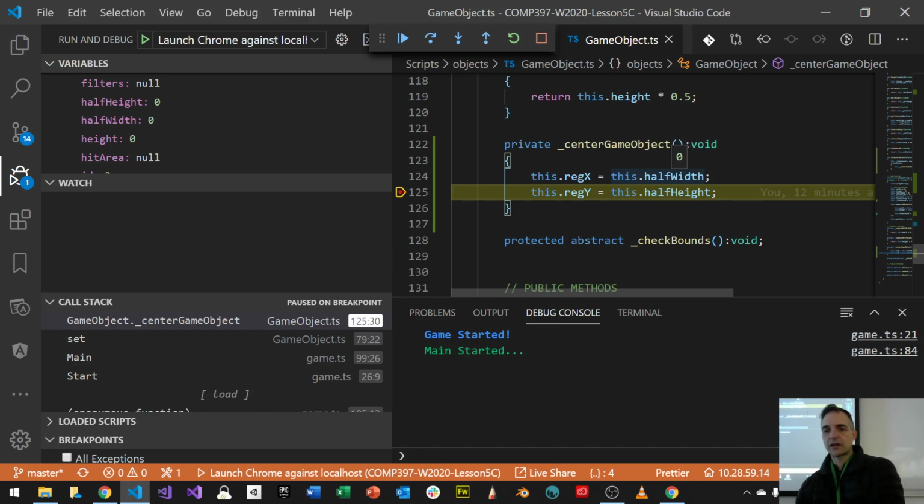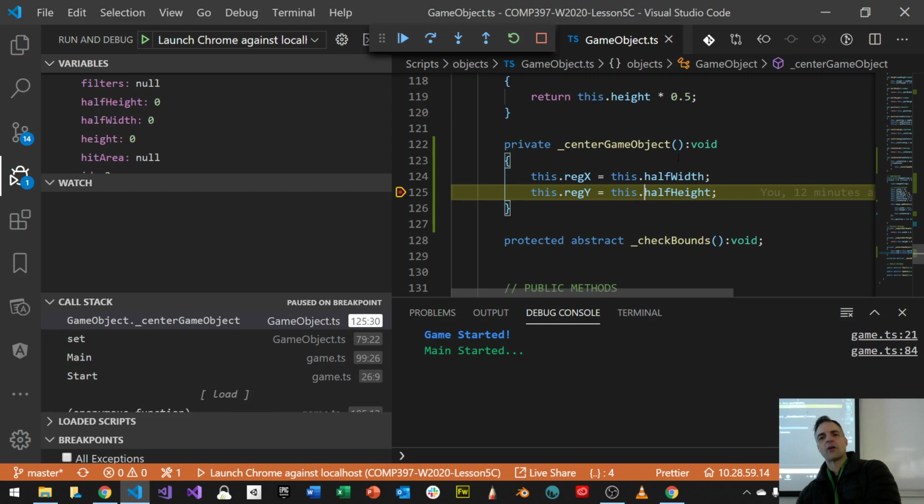It's coming to center game object, right? But somehow I'm reading half width as 0. Why? Why is this 0? Can anyone help me? You guys are going to have these debugging problems, and then you're not going to know how to deal with them. So I need your help here so we can understand together. Because we got lots more stuff to cover today. And this is part of what we're doing.